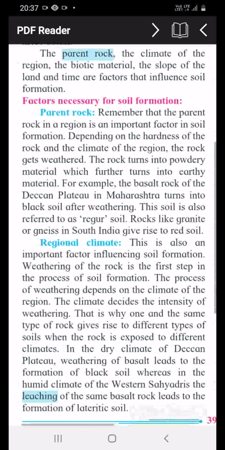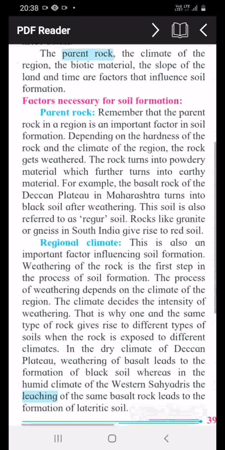Depending on the hardness of the rock, how hard the rock is, and the climate of the region, the rock gets weathered. The rock turns into powdery materials, which further turn into earthy material.